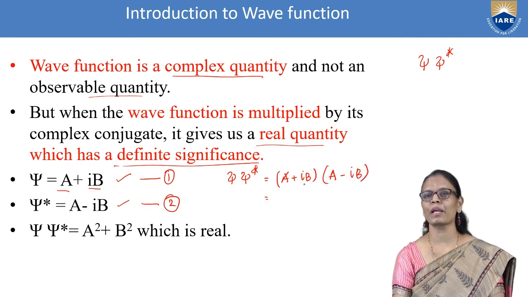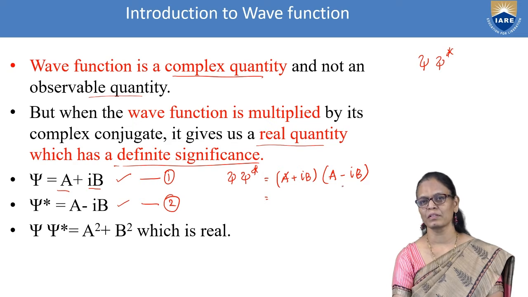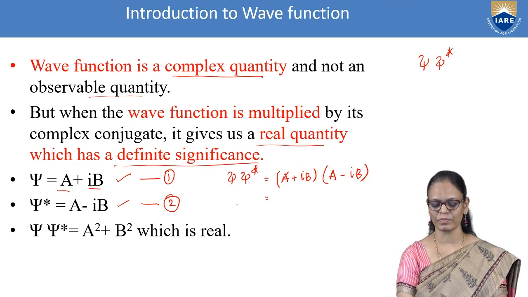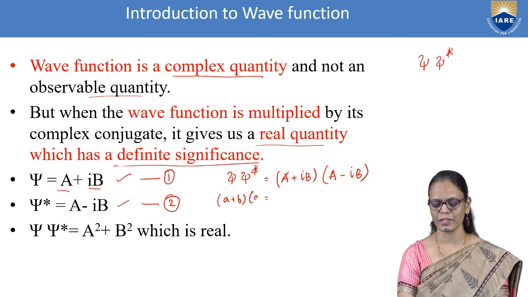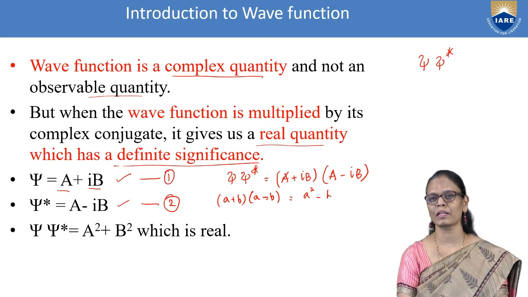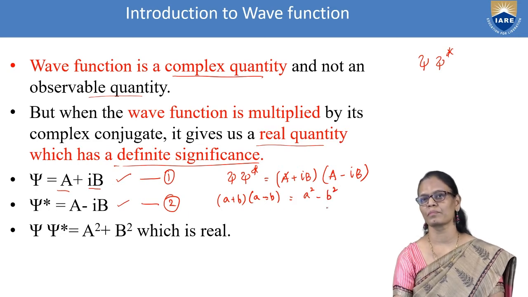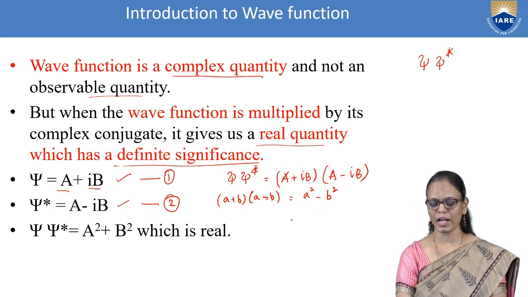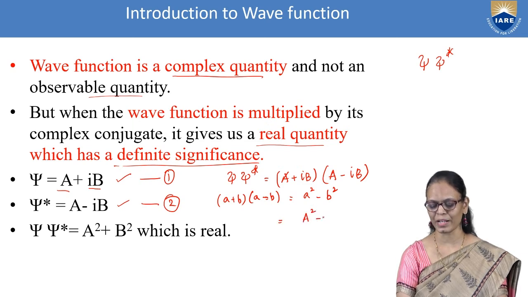This is of the form a plus b into a minus b, which is equal to a square minus b square. So here I will write psi star psi is equal to a square minus i square b square.